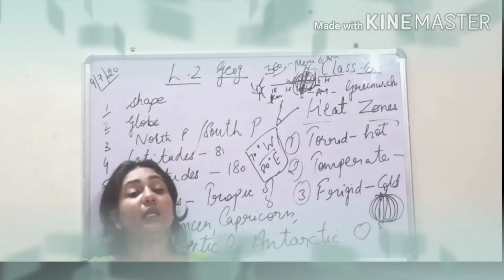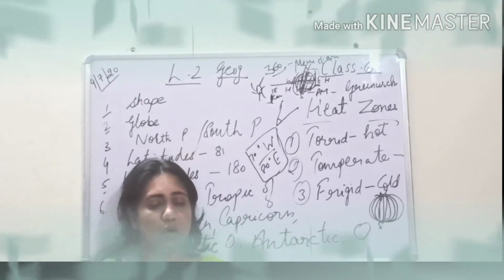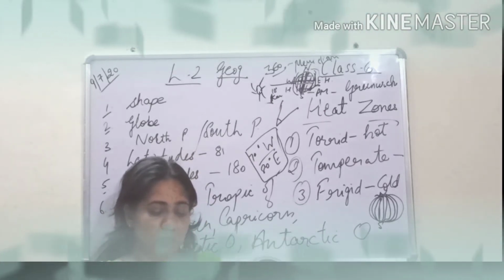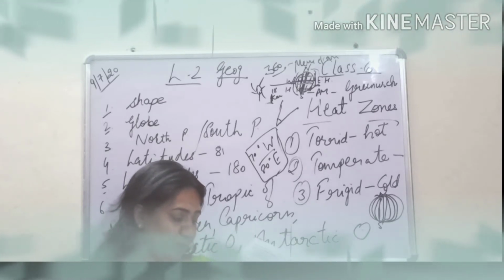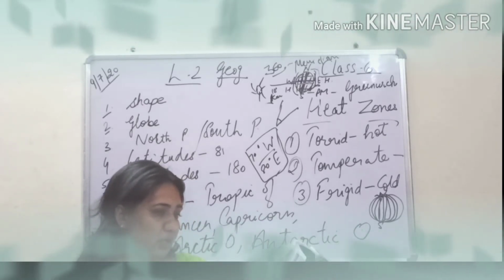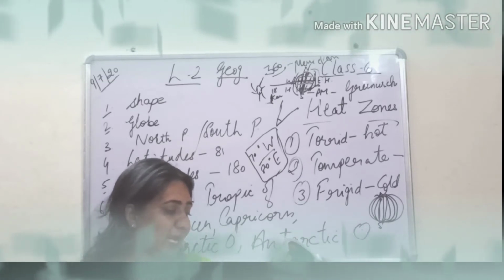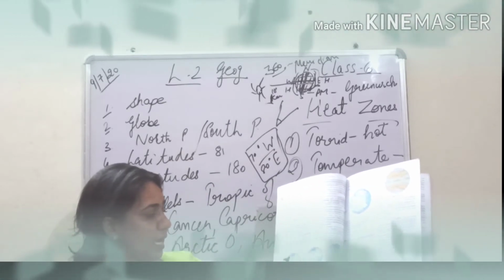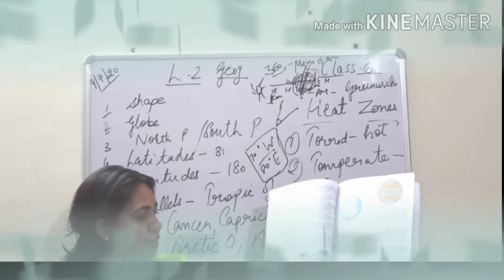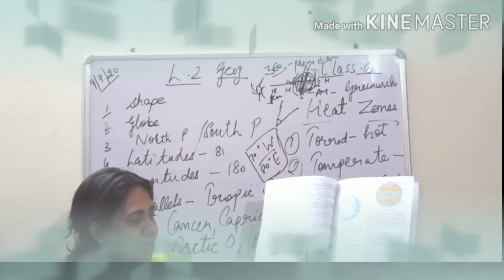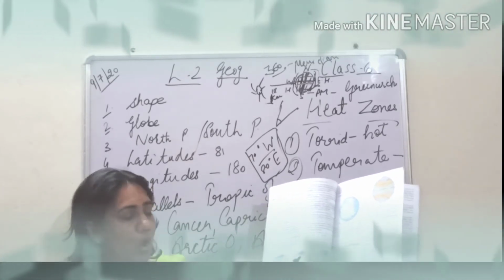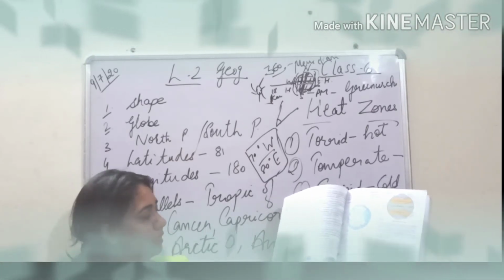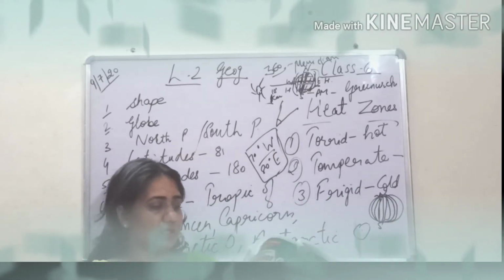Now, how to locate a place on the globe? Let us quickly read it, although we have learned it very nicely in the video. Look at the globe given on page number 116. So let's refer back to page number 116 and read what is there. The latitudes and longitudes are drawn upon it. You can see this is a globe. These are the lines of latitude, since they are parallel lines, and these are the lines of longitude, since they meet at the North Pole and the South Pole, whereas these parallel lines do not meet anywhere. Just see this picture, the globe.